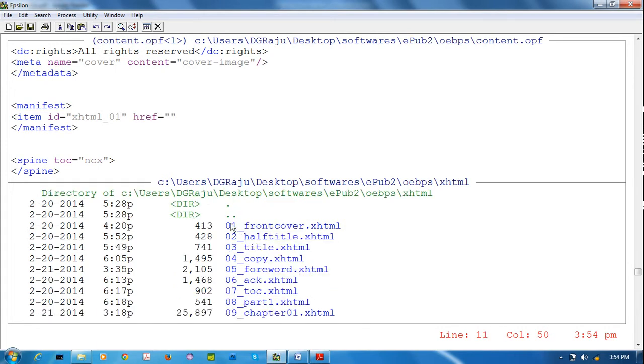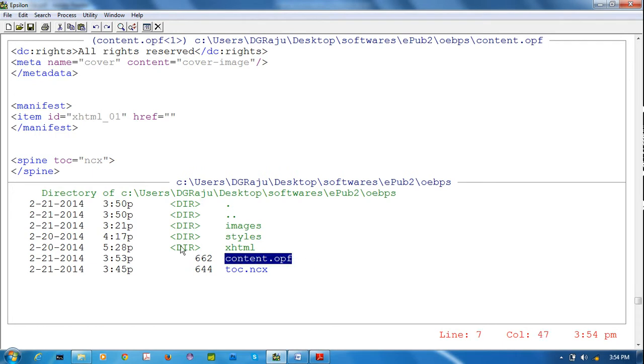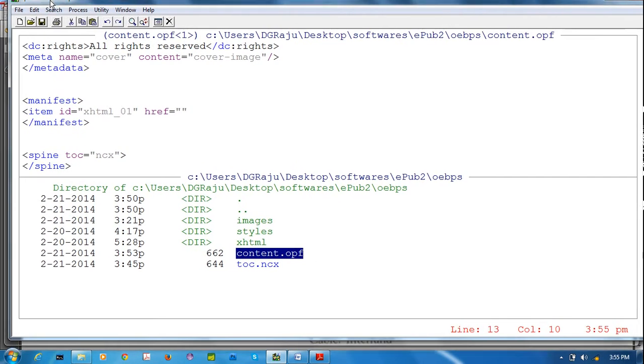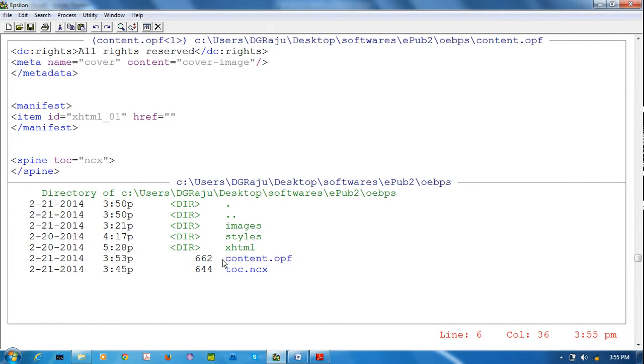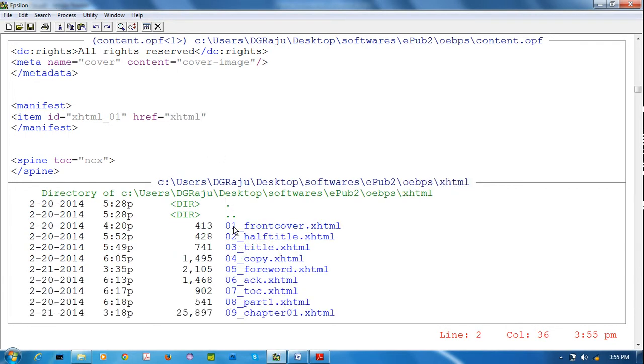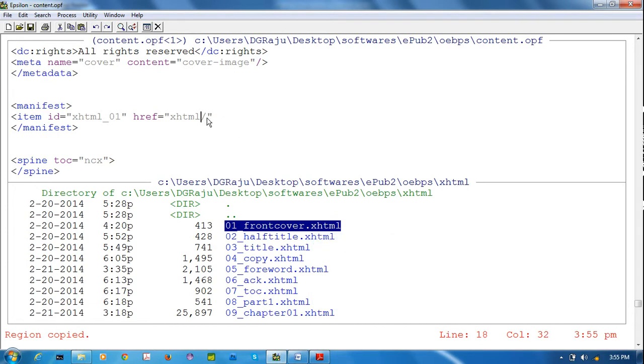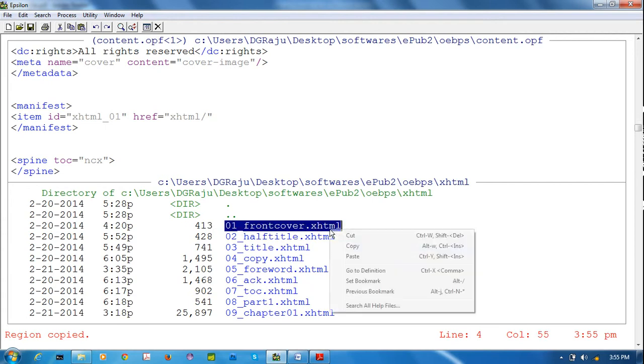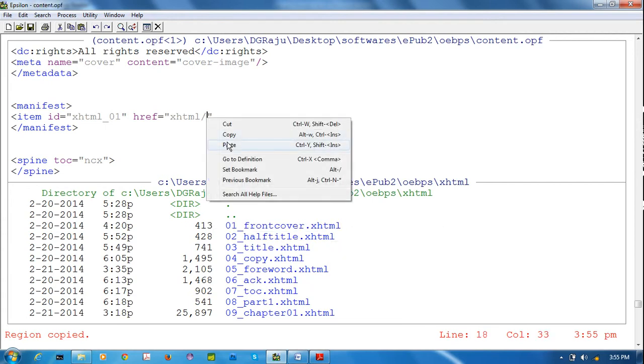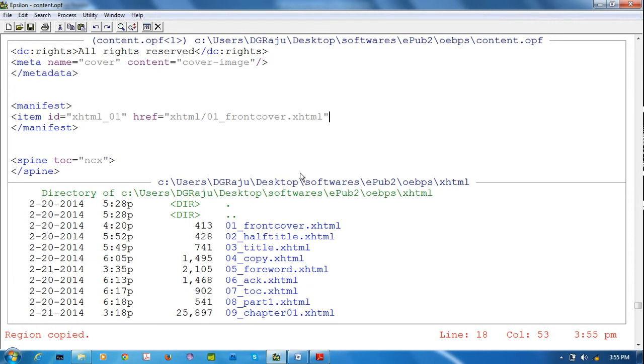Next, we have to give the href. Suppose my file is here, content.opf is here. The base has the XHTML folder, that's why I am giving xhtml. In that it has this file. So I am copying it here. Paste. And we have to mention what the media type of this file is.